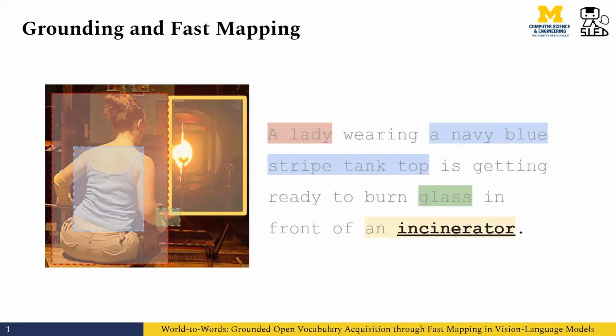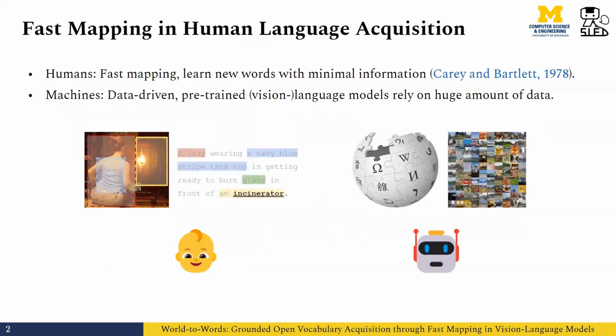Even when the term is completely new to human learners, they can still locate the target objects in the perceived world and acquire its meanings. In fact, such ability to bootstrap new word learning with only minimal information, known as fast mapping, is universal in human language acquisition.